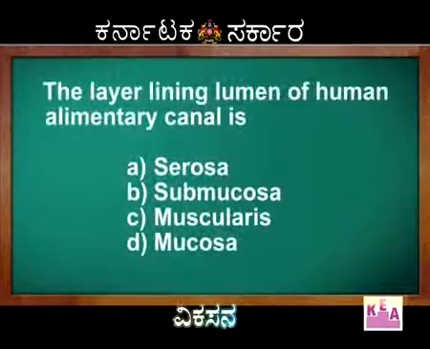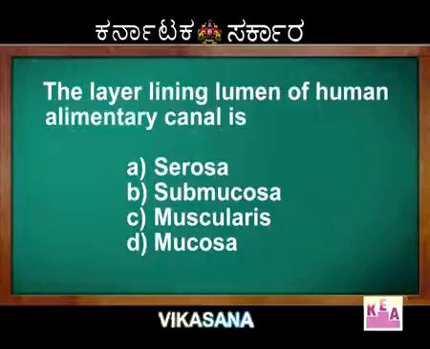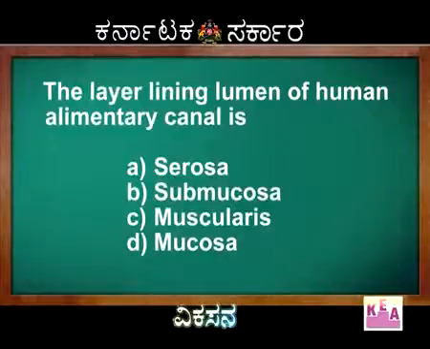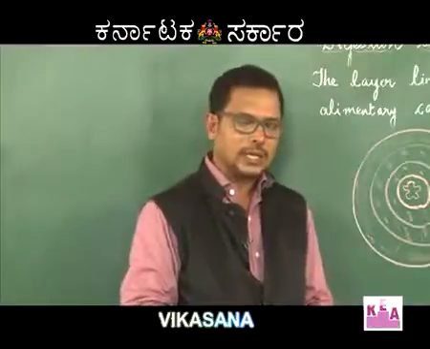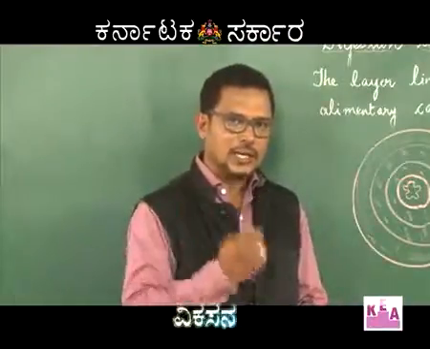Next question, the layer lining the lumen of human alimentary canal is option A, serosa, option B, submucosa, option C, muscularis and D, mucosa. If you take a transverse section of human alimentary canal, you find various layers of cells.